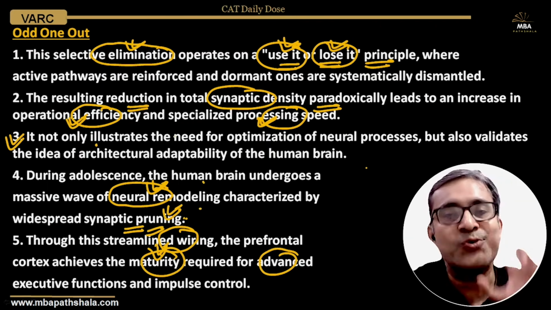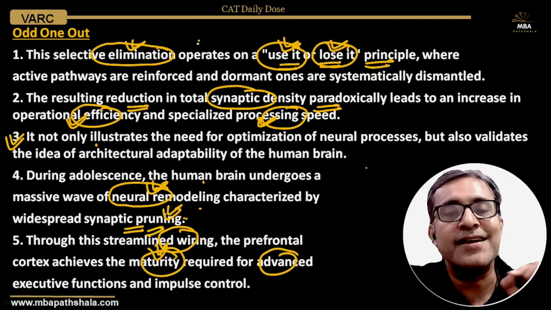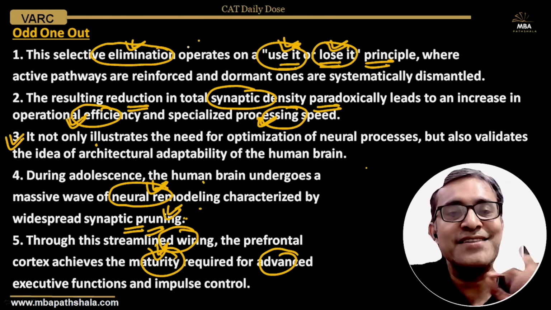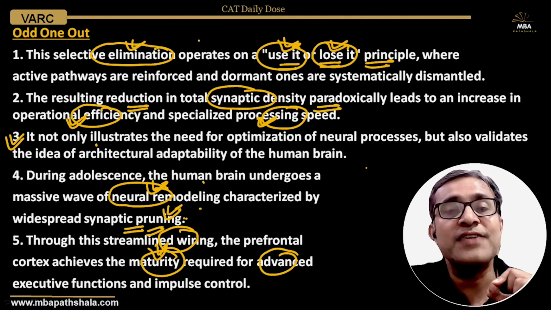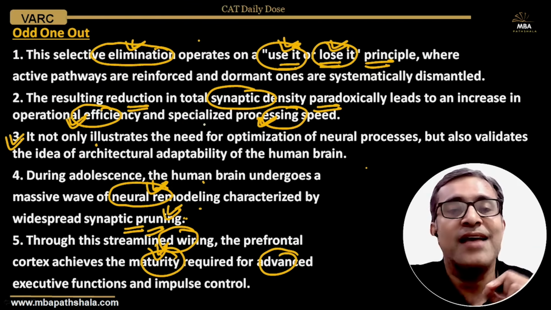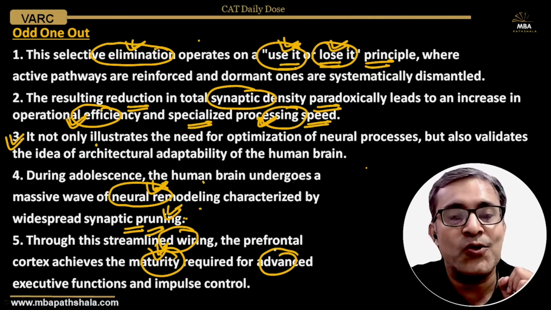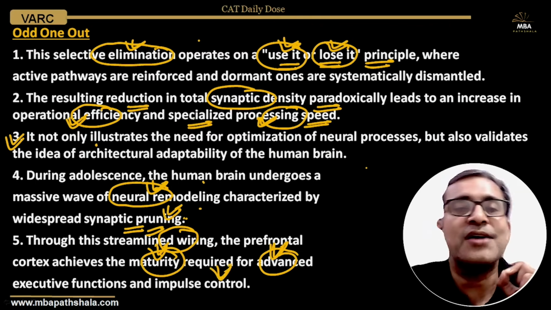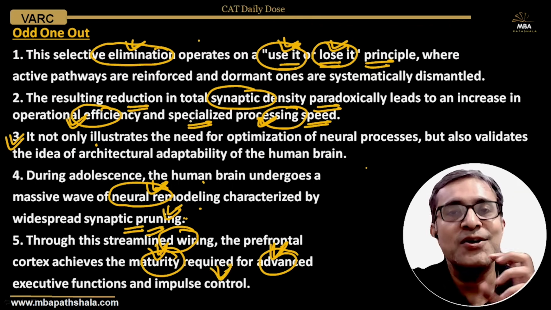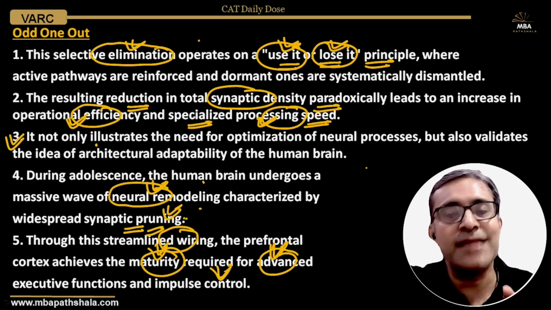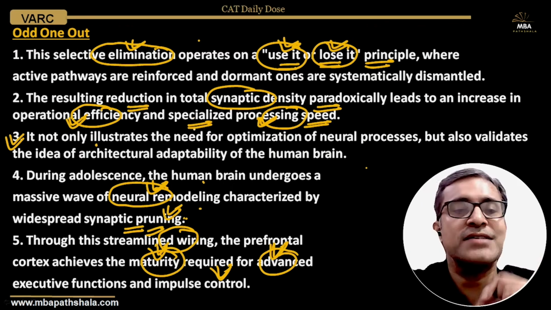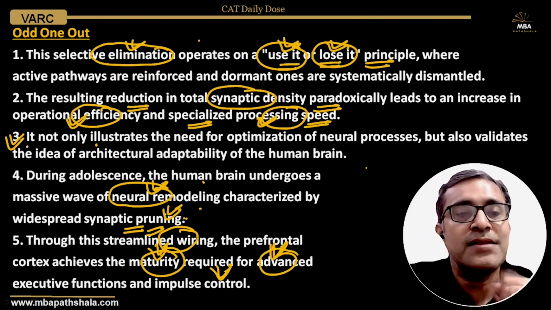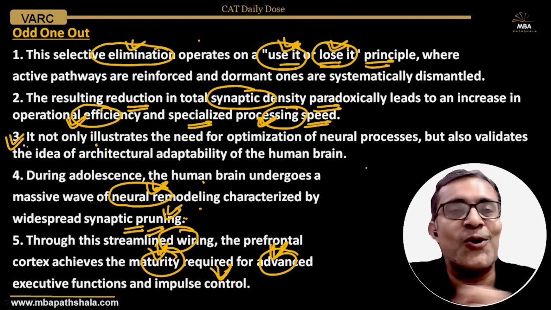So what are we discussing, students, in entirety? We are discussing these synaptic changes, this selective elimination, and how it happens and what is its impact. Its impact is that it makes the process much faster, and of course the executive functions become more advanced and impulse control also happens. So overall, how the process takes place and what is its impact. Students, 3 takes the discussion in a different direction altogether.